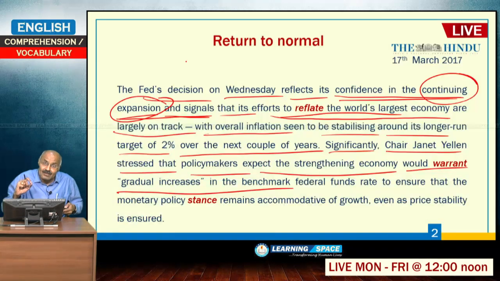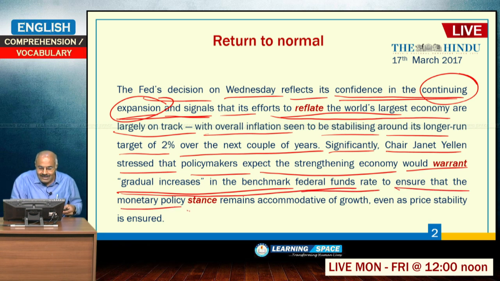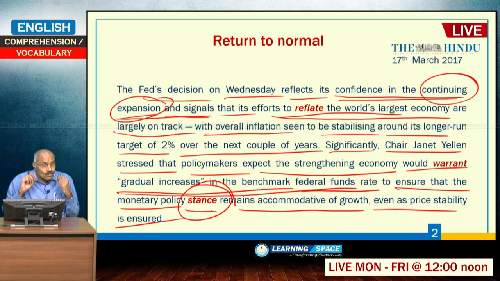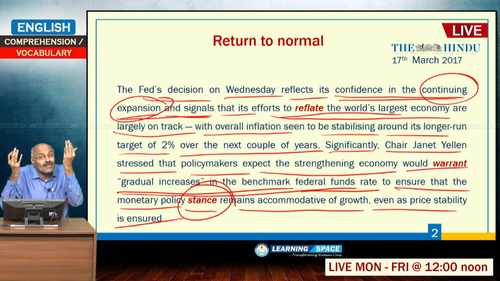As the economy strengthened, it necessitates a gradual increase in the benchmark federal funds rate to ensure that the monetary policy stance remains accommodative of growth even as price stability is ensured. So, what is the purpose of monetary policy? The purpose of monetary policy is that it should accommodate growth or GDP. GDP must be as per the target, and at the same time there must be price stability.